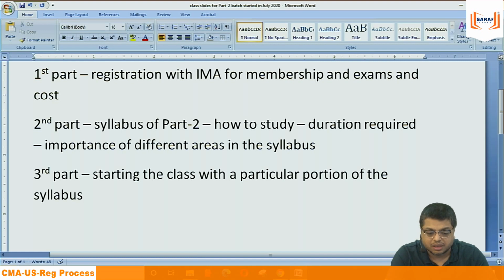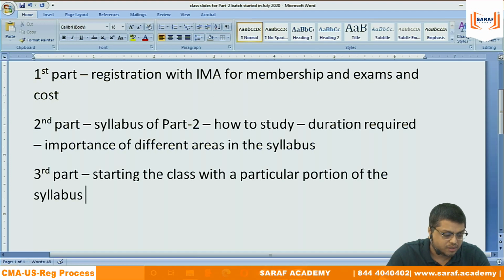That is the second part. And the third part, when we complete the registration and syllabus portion, then we will start our training classes. We will start discussing a particular portion from the syllabus. I will decide the order in the class. Okay. Now for the first part, registration with IME for membership and exams and cost.